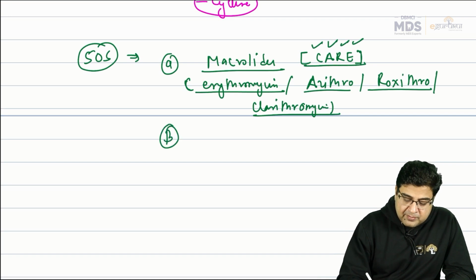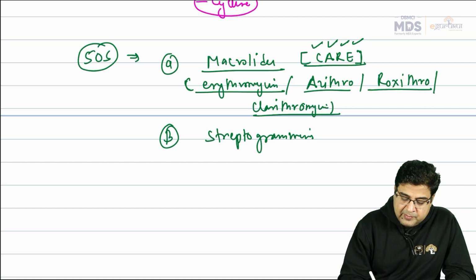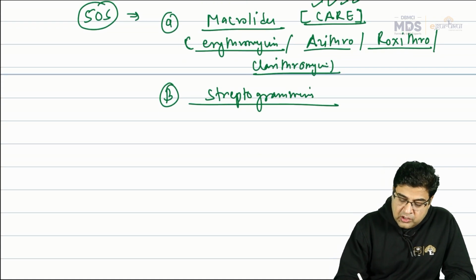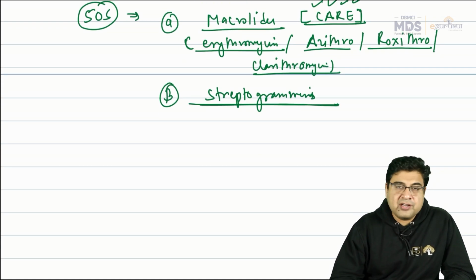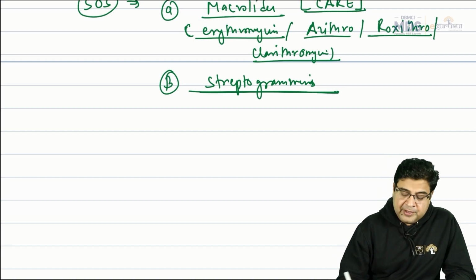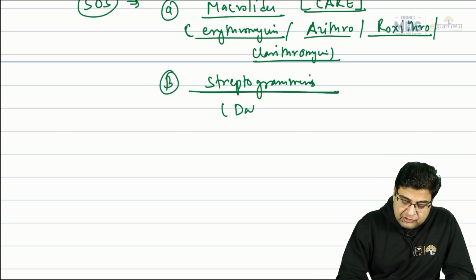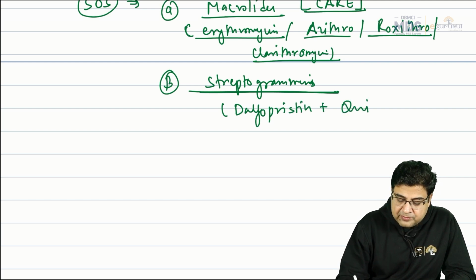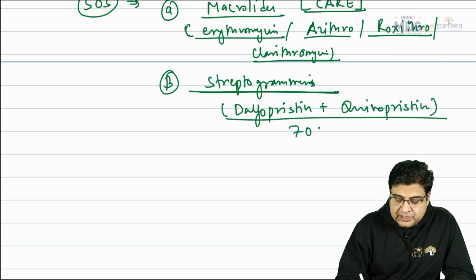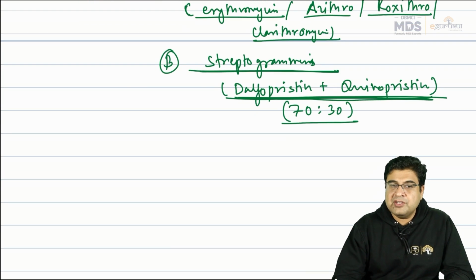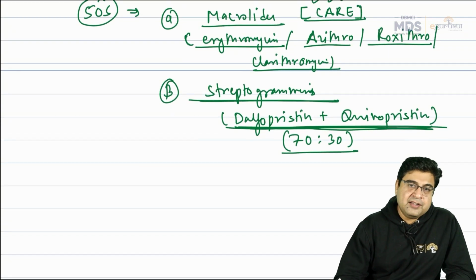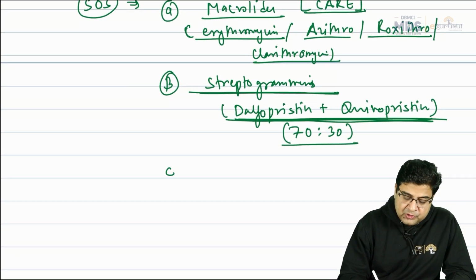So we have antibiotics like macrolides, and we have antibiotics like streptogramins. In streptogramins, we have only one drug, which is a combination of two antibiotics: dalfopristin plus quinupristin. This is a combination of two antibiotics in the ratio 70:30, with dalfopristin and quinupristin. We call it a streptogramin antibiotic. So these medicines also act on the 50S ribosome.